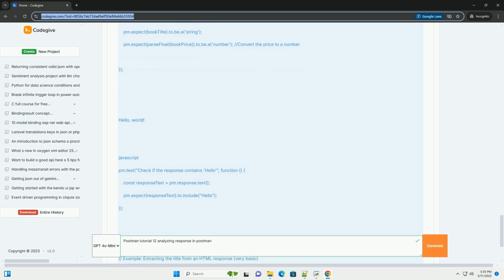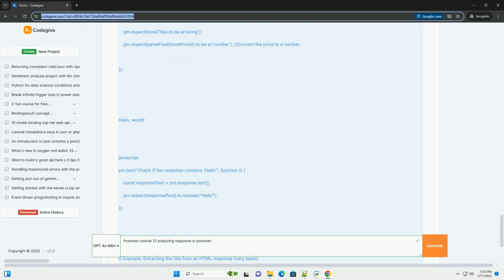Comment your code: explain complex logic to make your tests easier to understand and maintain. Use console logging: log important data and messages to the Postman console for debugging. Refactor regularly: as your test suite grows, refactor your code to improve readability and maintainability. Consider test-driven development, TDD: write your tests before writing the API code to guide your development process.